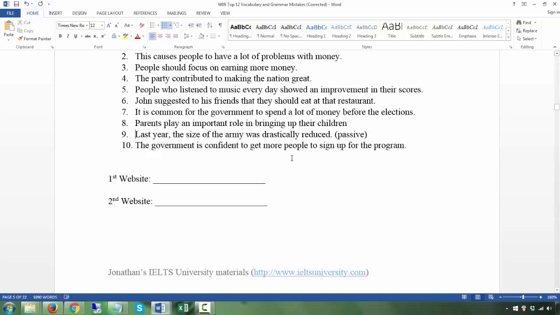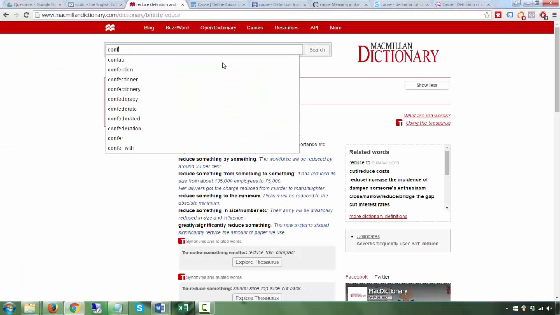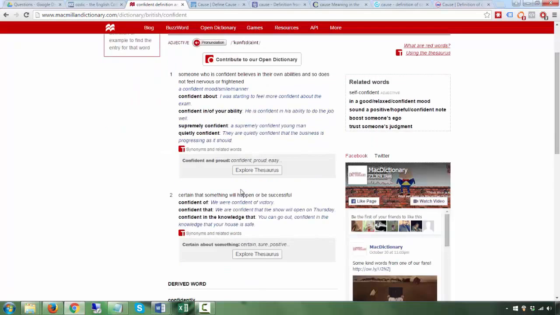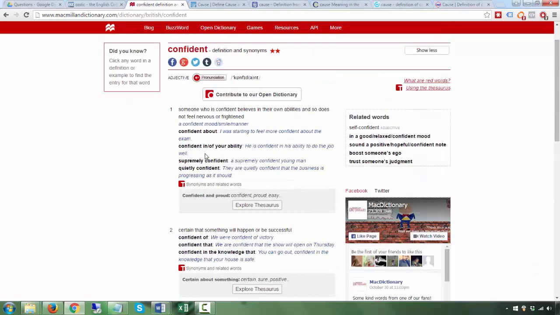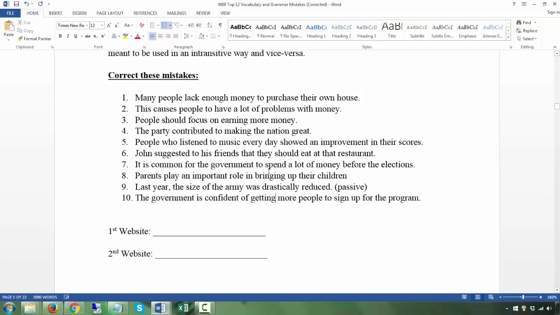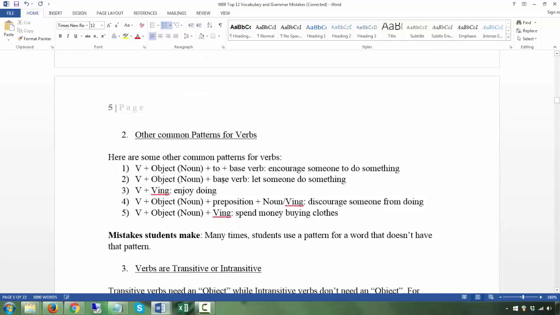The government is confident to get. Again, this is an adjective, confident, and here the person is using confident to do, to plus base verb. Confident is never used in confident to do something. He's confident about, he's confident of, depending on what. Certain that something will happen, confident of. Confident of is followed by a preposition, so when you have a verb, you put the verb in ing. You may need to go through other parts of this worksheet, the passive, read through all this again, very important.